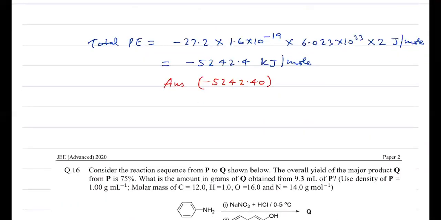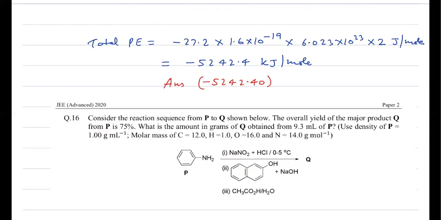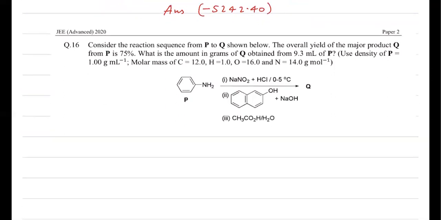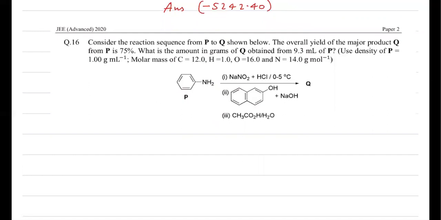Consider the reaction sequence from P to Q as given below. The overall yield of the major product Q from P is 75%. What is the amount in gram of Q obtained from 9.3 ml of P? The density of P is given as 1 gram per ml. So that means 9.3 ml is the same as 9.3 gram. First you have to go through the equation. What will be the product Q that we have to mark first.